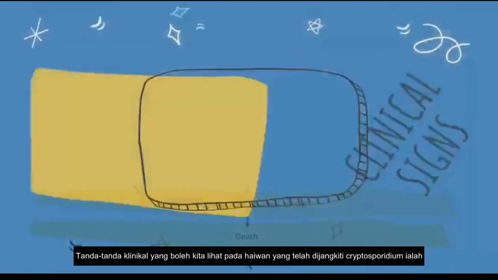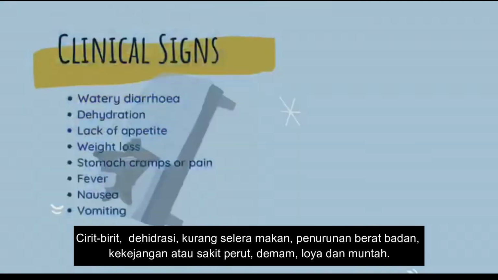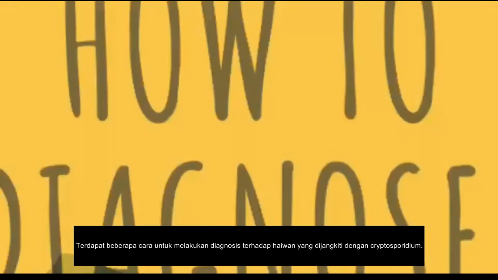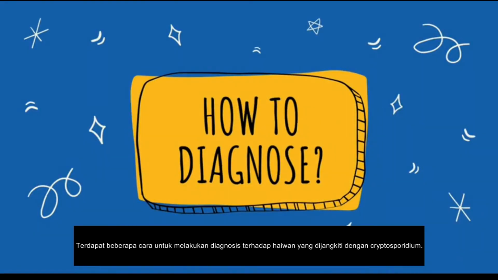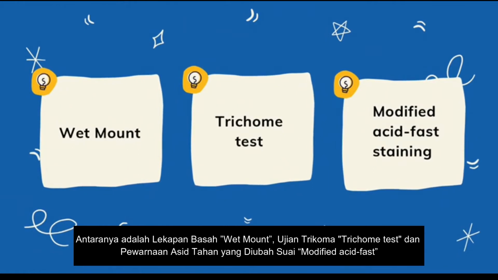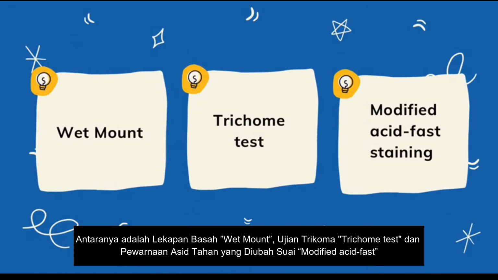The clinical signs that we can see in animals that have been infected with Cryptosporidium are watery diarrhea, dehydration, lack of appetite, weight loss, stomach cramps or pain, fever, nausea, and vomiting. There are a few ways that we can perform diagnosis on the animals that have been affected with Cryptosporidium. Diagnosis methods that we can use are wet mount, trichrome test, and modified acid-fast staining.